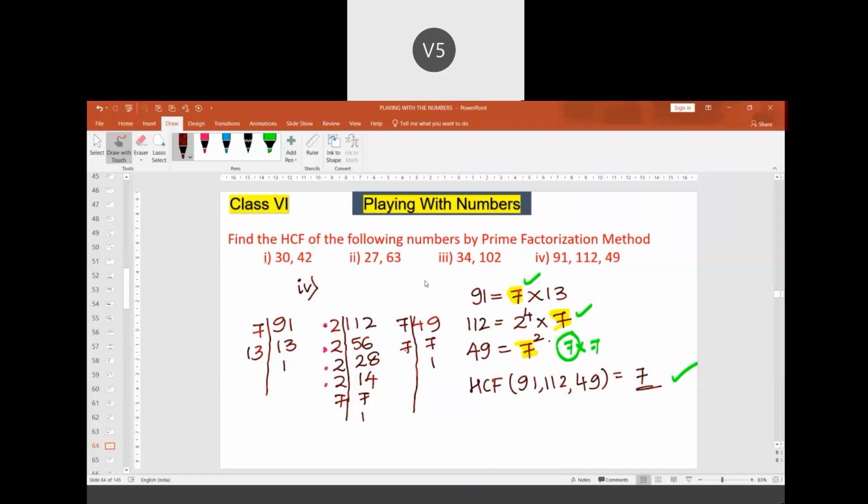Third one, how many of you have solved? Sir, 34. 34 3s are 102, sir. So 34 will be the highest common factor. Yes, sir, 34 is the correct answer for third.